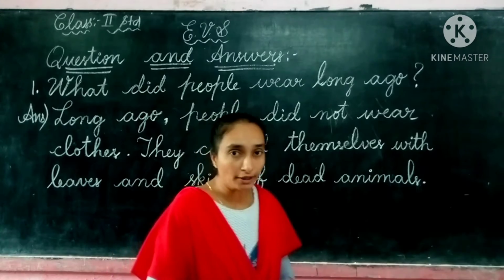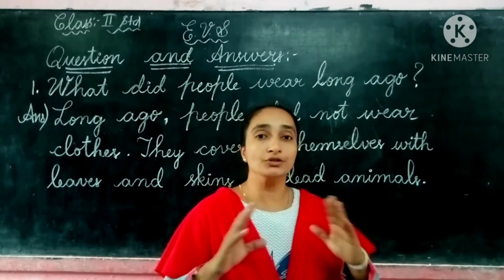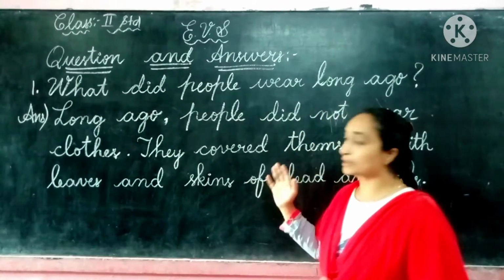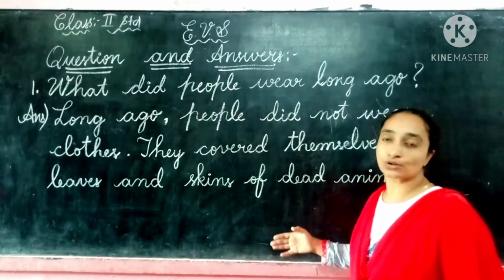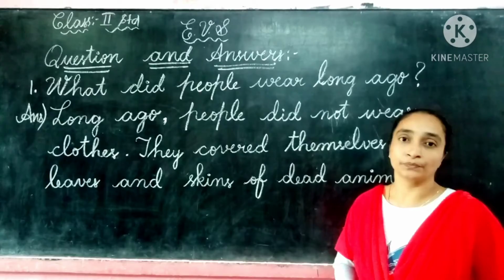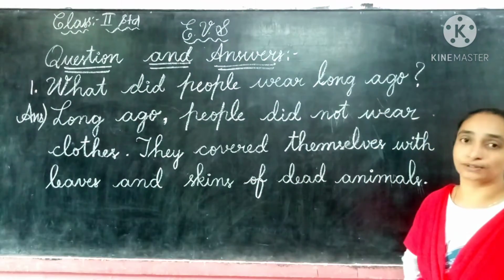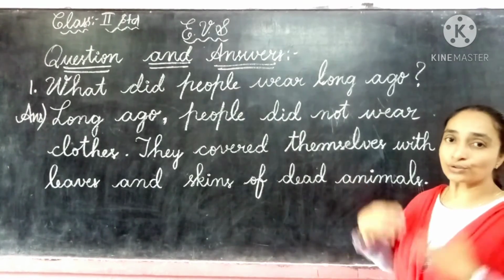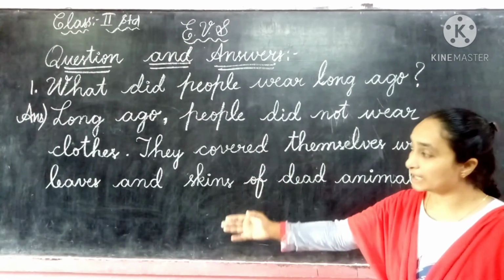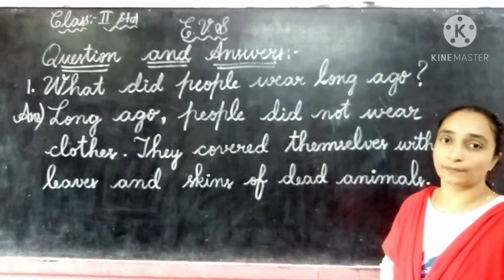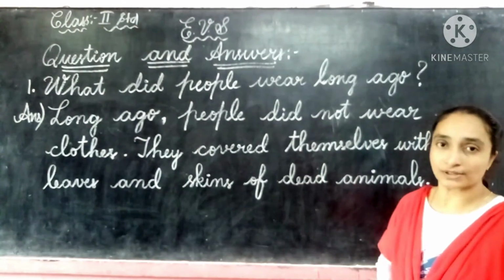So long ago, the people did not wear clothes, they covered themselves with leaves and skins of dead animals. So here we have completed our first question.